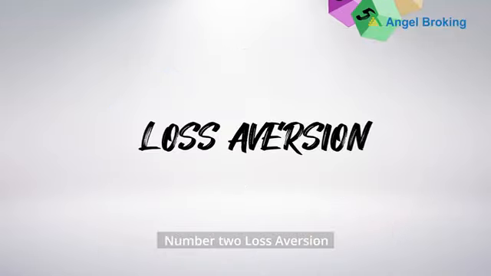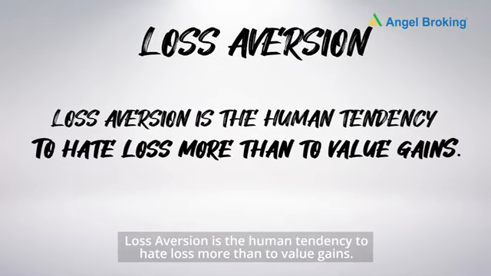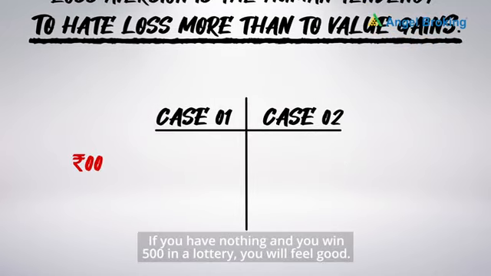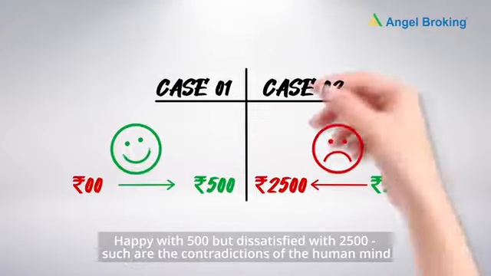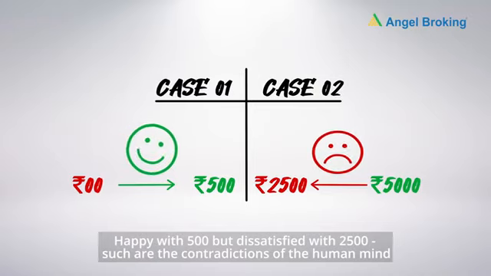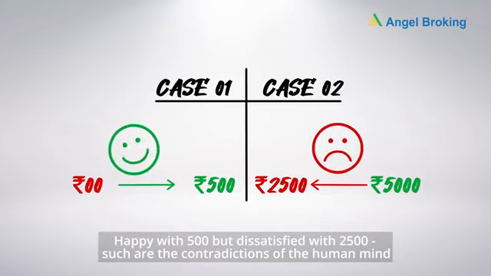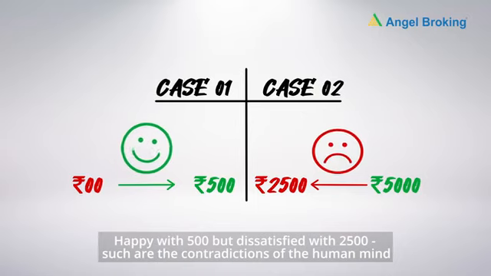Number 2, loss aversion. Loss aversion is the human tendency to hate loss more than to value gains. If you have nothing and you win rupees 500 in a lottery, you will feel good. If you have rupees 5,000 and you lose rupees 2,500, you will feel horrible. Even though you objectively have 5 times more money than the first scenario. Happy with rupees 500, but dissatisfied with rupees 2,500. Such are the contradictions of the human mind.